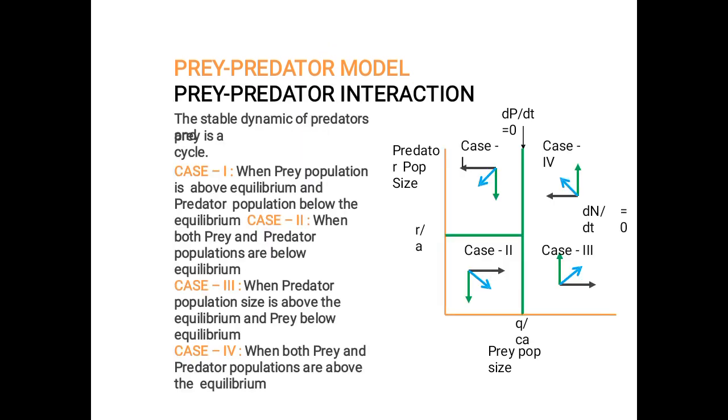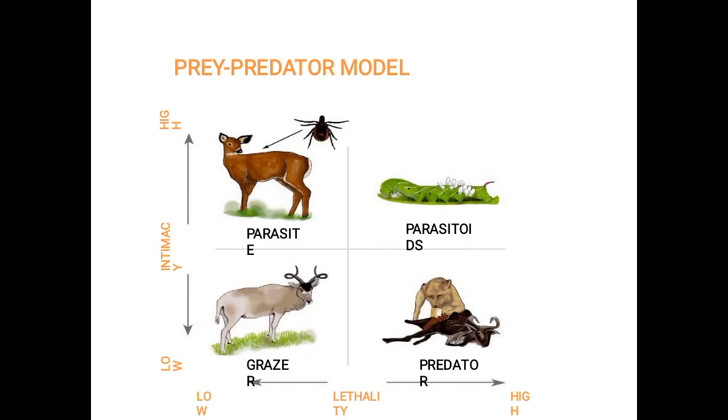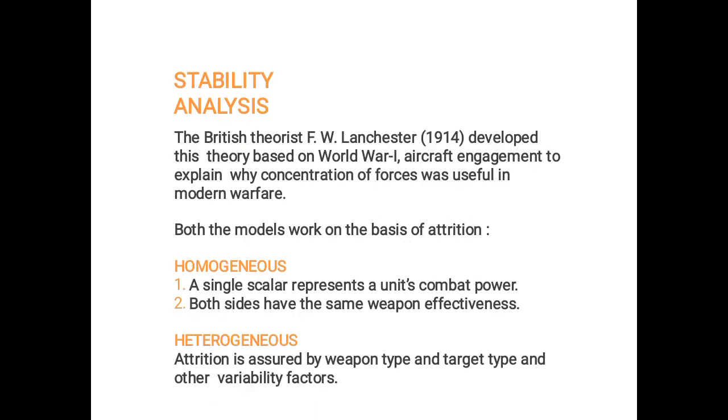Then the prey-predator model has the interaction cases that we already discussed, case 1, case 2, case 3 and case 4. It is related with the sinusoidal model. And the prey-predator model is analyzed based on density and time. It simply separates stage 1 and stage 2, convergent and divergent. The prey-predator model is discussed in terms of animal mode. Its schematic diagram is given as follows.